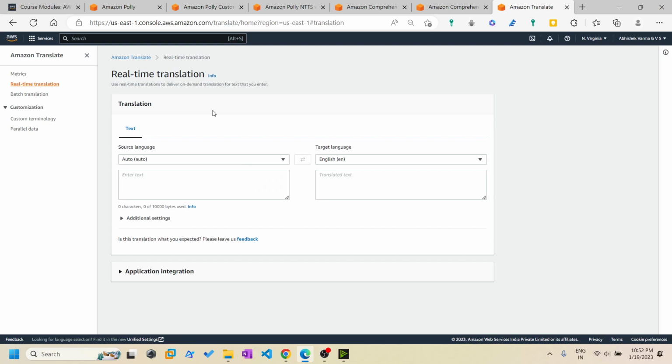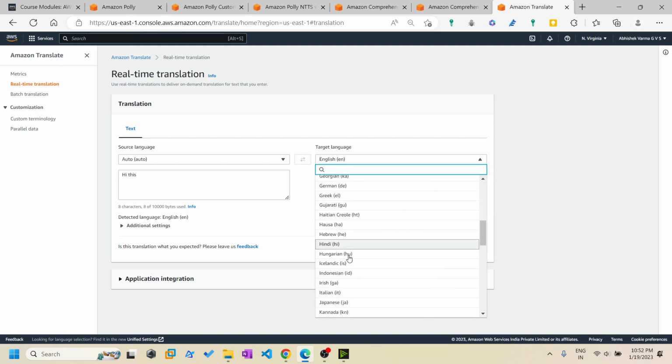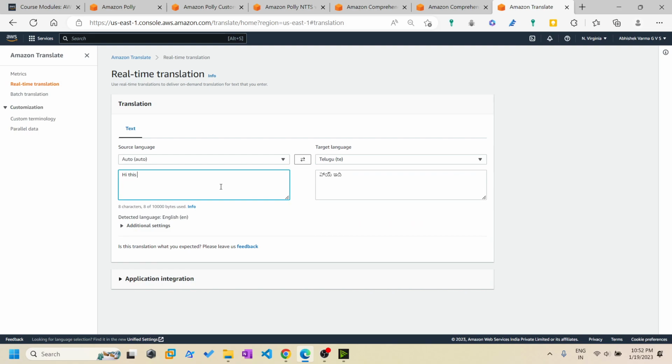And the final service was Amazon Translate, which we can say is very similar to Google Translate, which we use, but this was for organizations or companies to integrate in their applications. Testing it, Telugu.